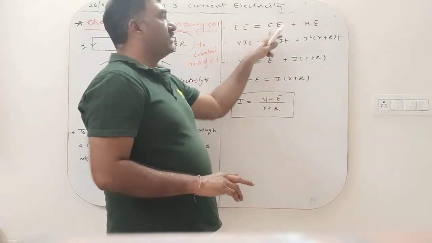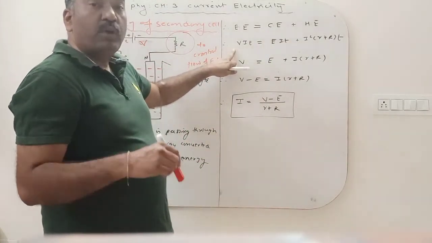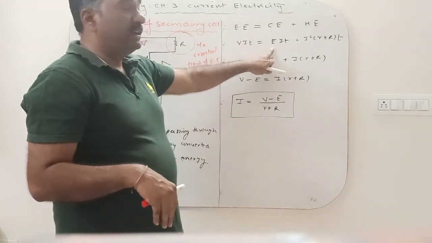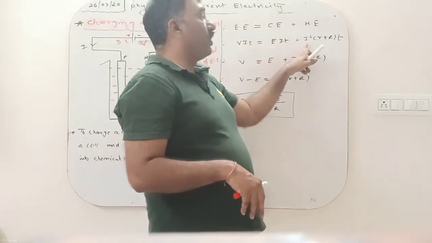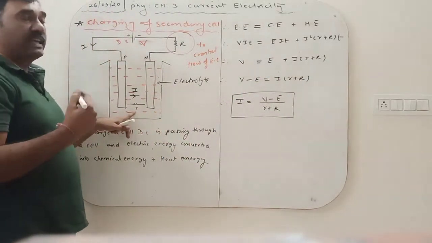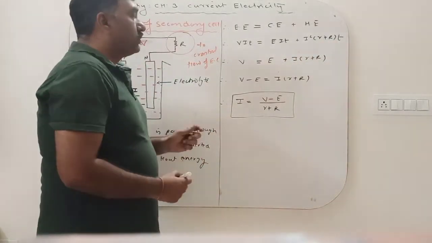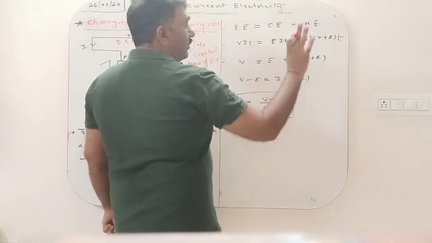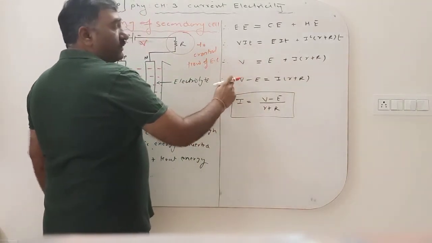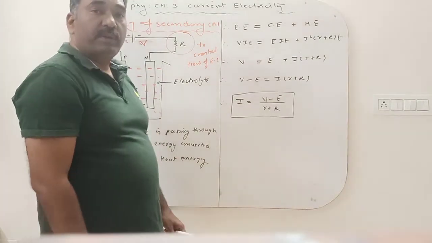So E stands for electric energy, C stands for chemical energy, H stands for heat energy. Electric energy is provided from the external source, that is VIt. The chemical energy stored is EIt, and the heat loss is I squared Rt. Here small r is the internal resistance, which is in the form of the chemical composition, capital R is the external resistance, and t is time. So I and t are common. From the entire equation we get V is equal to E plus I times small r plus capital R. So V minus E is equal to I times small r plus capital R, and I is equal to V minus E upon small r plus capital R.